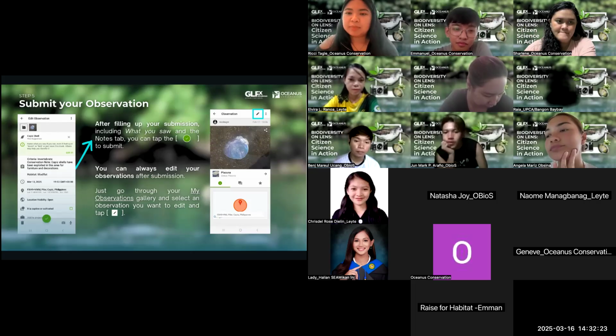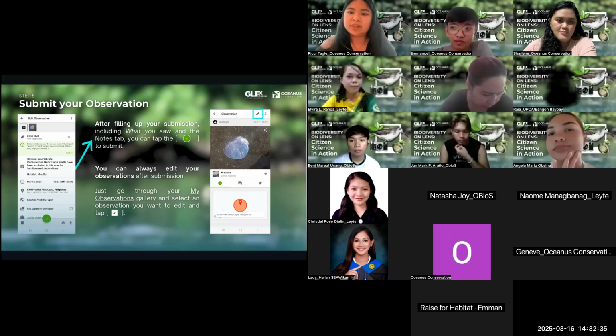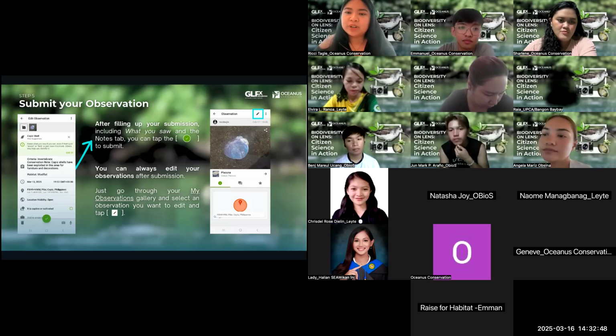So I made a sample submission of how that would look like. But just so you know that even if you submit it while you're still in the field, pwede mo pa rin siya i-edit afterward. You can also finalize your submission by clicking the green button. Kahit wala kang signal, the moment na punta ka sa area na may signal, ma-upload na siya agad. Just make sure that you open your phone to check na naka-up na it's already being uploaded. So parang naka-queue lang siya kung wala ka pang signal.